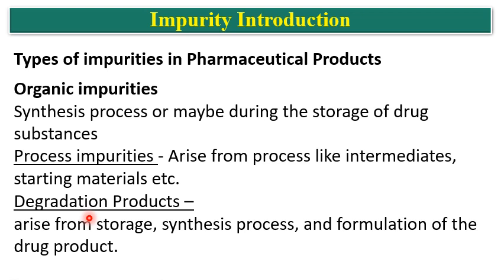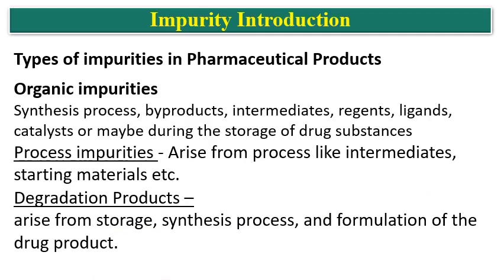Then degradation products arise from the storage. If the API gets degraded, degradation products will be formed, and these arise from storage, synthesis process, and formulation of the product. So these are also formed in the formulation. The degradation products may be formed due to excipient interaction or due to the aging of the formulation.